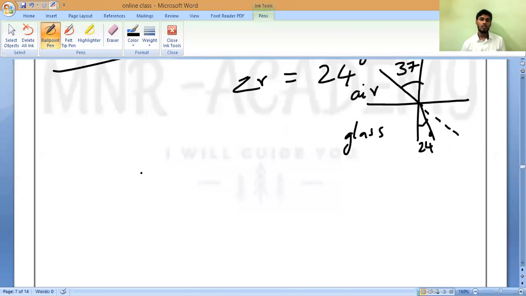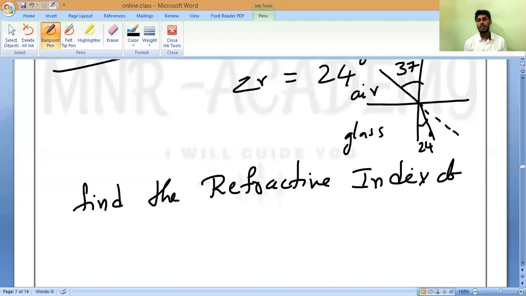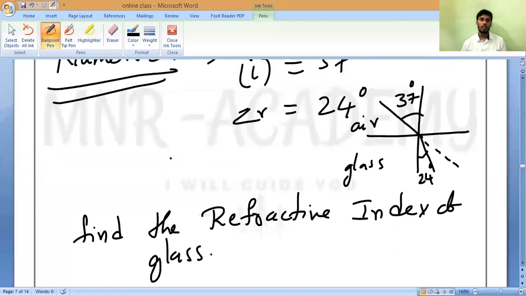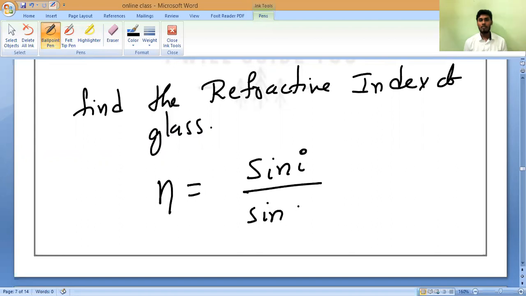So they're asking us to find the refractive index of glass. But you may observe, in the exam they will give you the values also. If you want to find the refractive index, we know the formula. What is that? Refractive index n is equal to sin i by sin r. That is what you should remember.